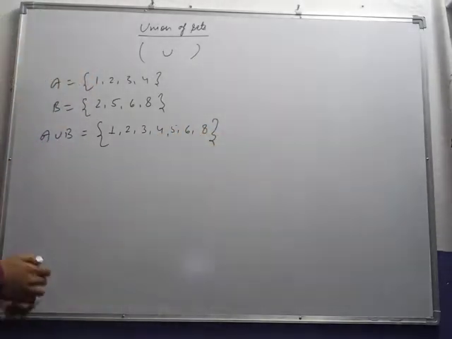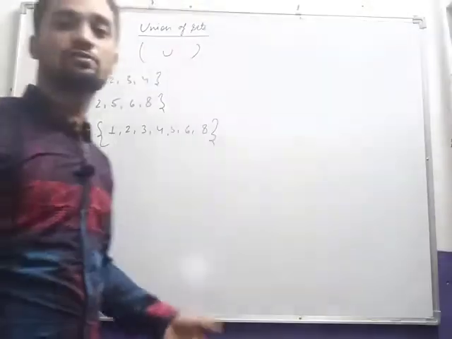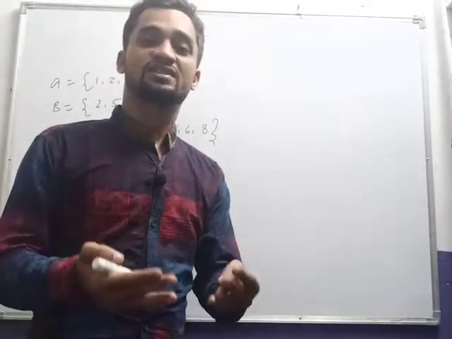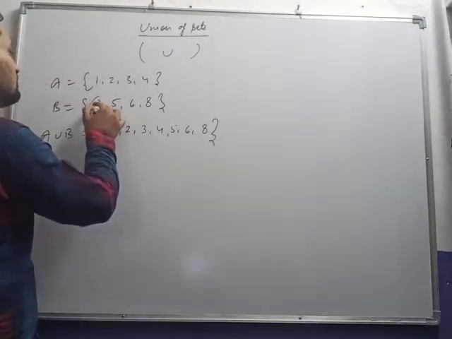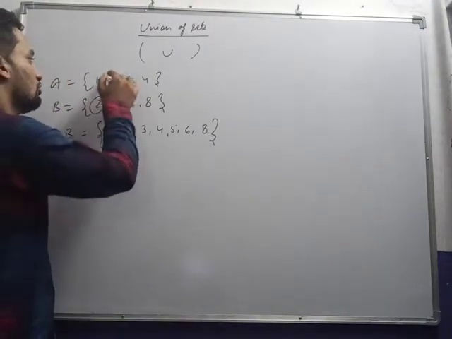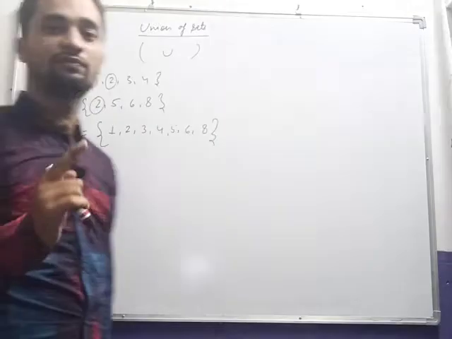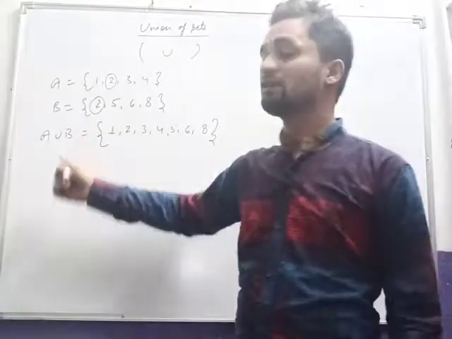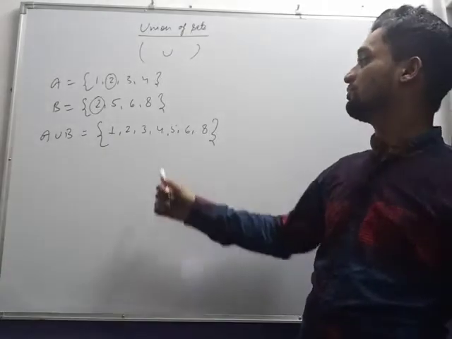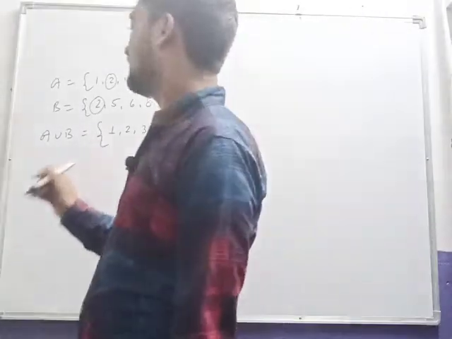Make sure no element should be repeated in the same set. Here 2 is in set B also, and 2 is in set A also, but when we are taking its union or intersection, we will write it once only. So this will be A union B.